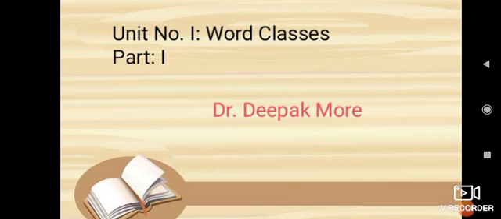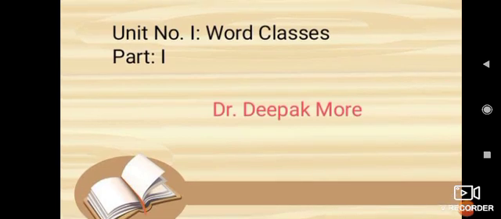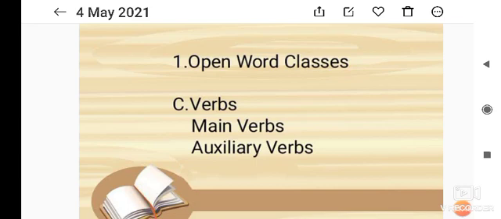Kinds of verbs. In English, there are two kinds of verbs, that is, main verbs and auxiliary verbs. Number one, main verbs.